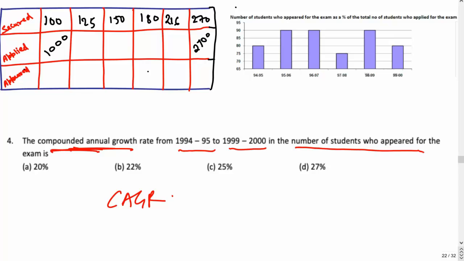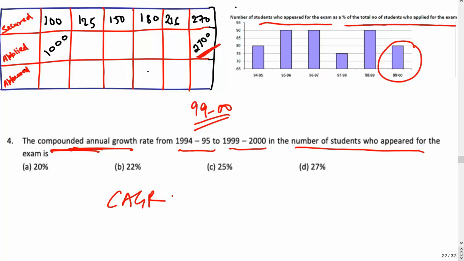Now, this graph was giving us the relation between the number of students who appeared for the exam as a percentage of the total number of students who applied for the exam. So in this year, 1999-2000, applied is 2700, and you can see from this portion that people who appeared were 80% of 2700.